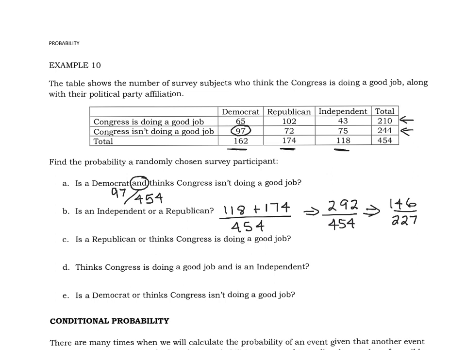This is a great example of something that is mutually exclusive, because in this case, a person will not be both independent and Republican.